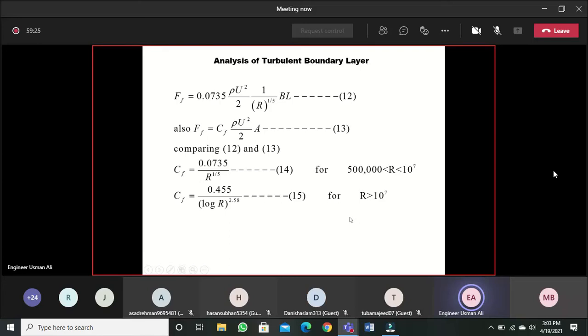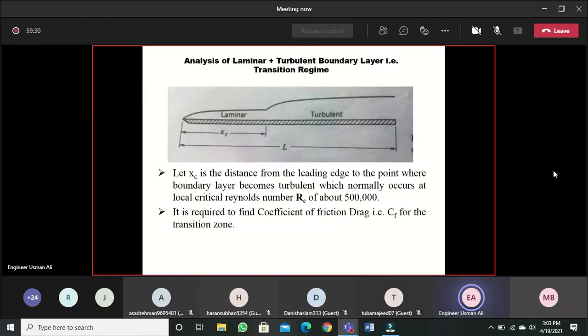Now we'll move to the analysis of transition boundary layer, in which both turbulent and laminar are present. So for this, you should understand under what conditions the transition boundary layer will exist. Whenever the length of the plate is greater than xc, xc is the distance from the leading edge at which laminar boundary layer changes to turbulent boundary layer, and at this distance, the Reynolds number, which is the local critical Reynolds number RC, is 500,000.